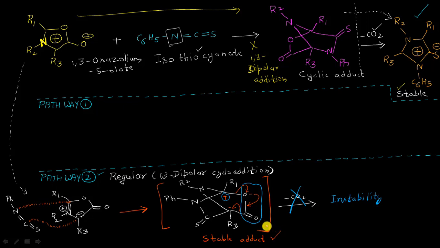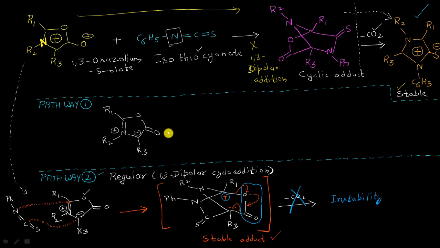Okay, now let us see what is going to happen in the first pathway. So we are having the same mesoionic molecule, and I can always represent it in the form of an equivalent structure, means oxygen here, double bond, nitrogen positive, I mean the same thing here, having R2 single bond, this is having R3 here, negative sign, and this is having a double bond oxygen, right?